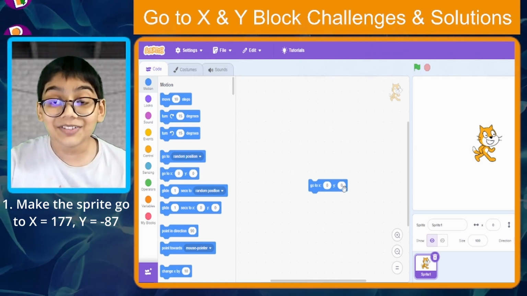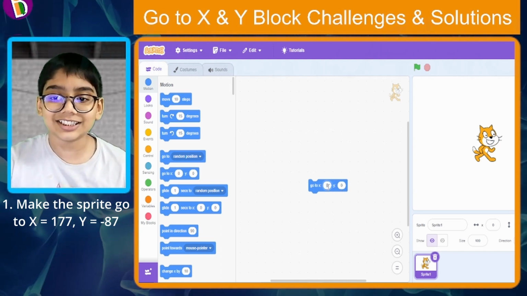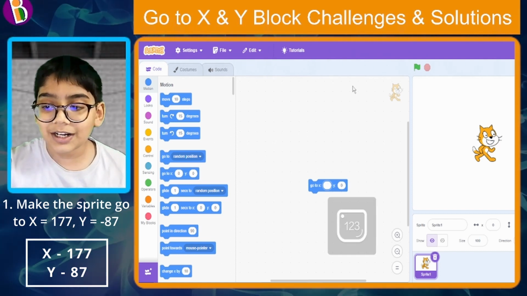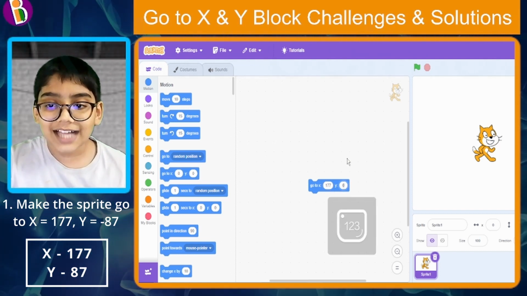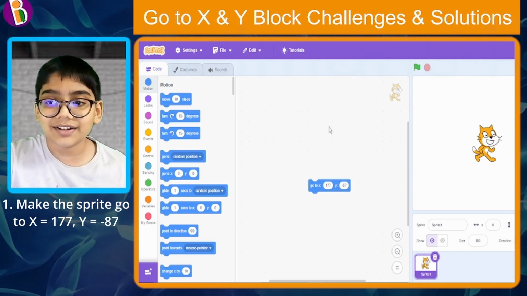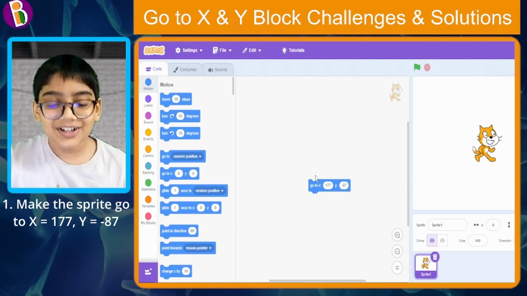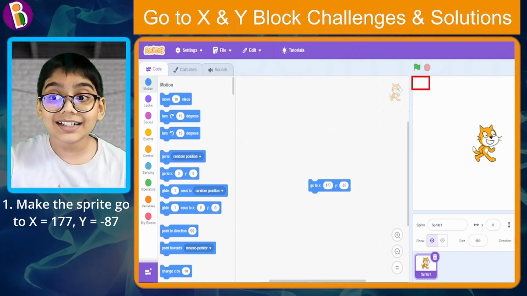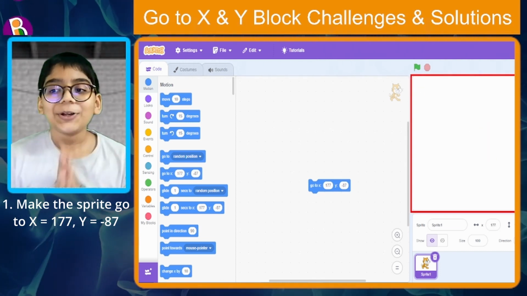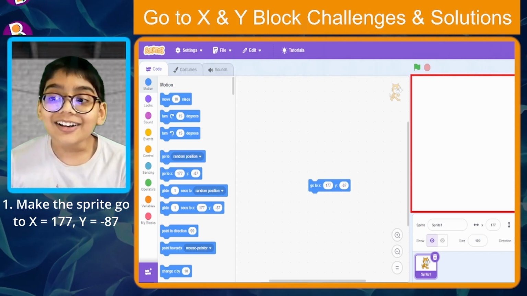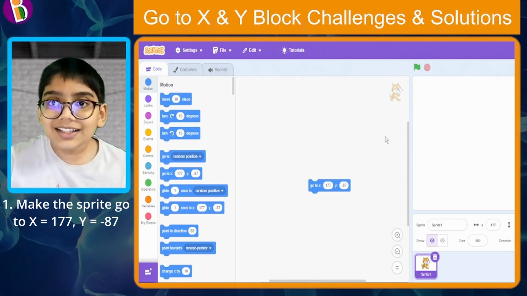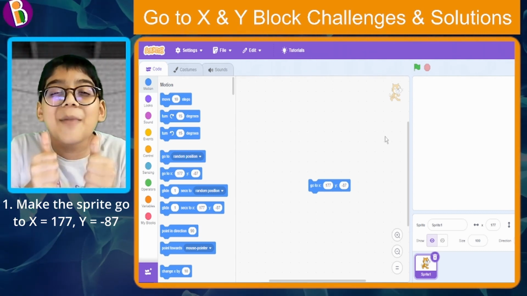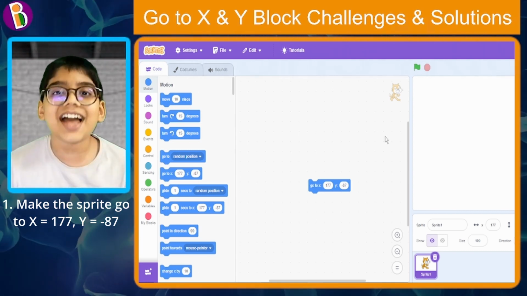Now what do we need to do? We need to change these values. Now the first value, I think it was 177, and the other one was minus 87. There we go. Now let's click on the block and preview it in the testing area over here. You can see now the cat is moved somewhere. If you did this, give yourself a pat on the back for that great and amazing work. It is really good. Okay?